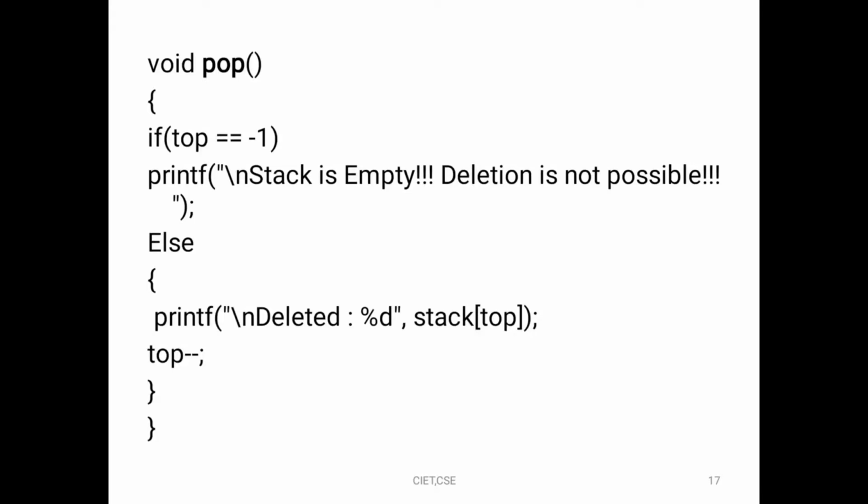For pop, you can see if top equals -1, that is, we have not inserted any elements, then it will generate the error message "stack is empty, deletion is not possible". Next, in the else part, we want to delete the element at the top position, so stack[top] will be deleted. Next, the top position will be decremented, that is top--, which is the procedure of the pop operation. The element at the position top is pointing to will be deleted, and the top value will be decreased by 1.